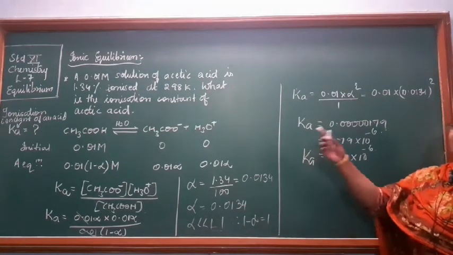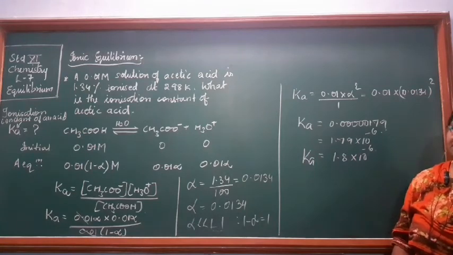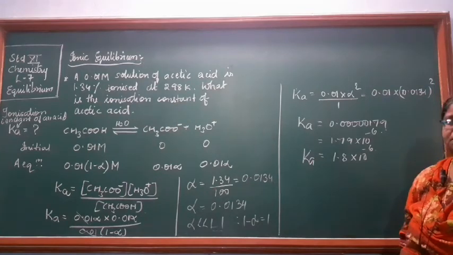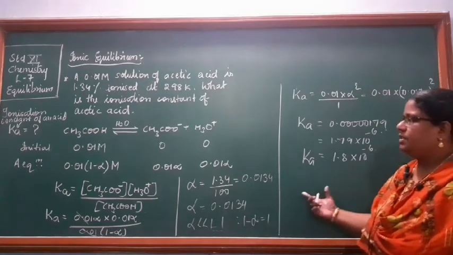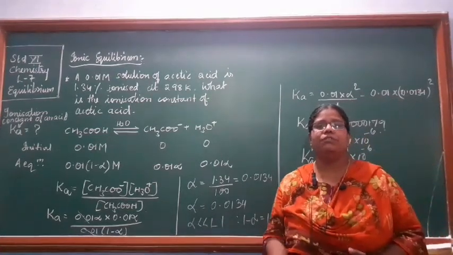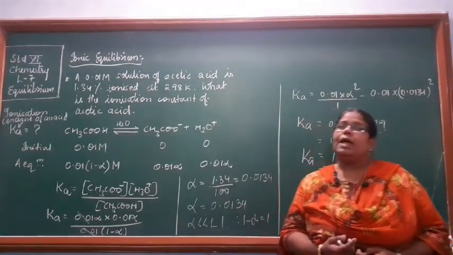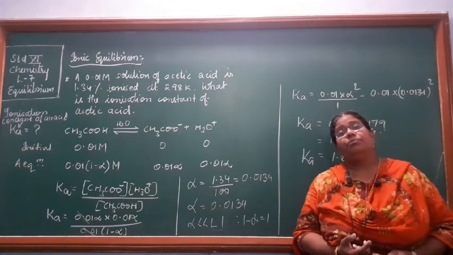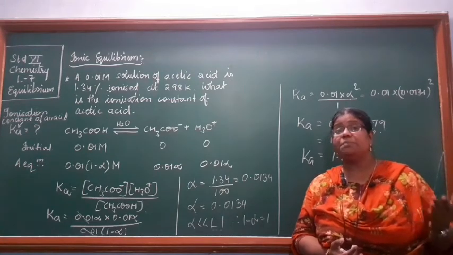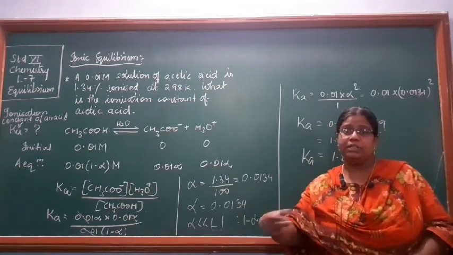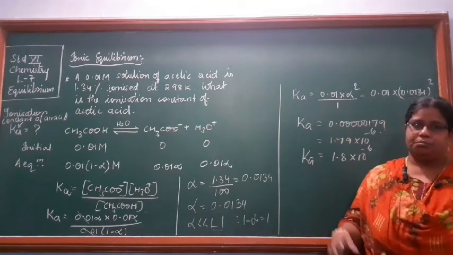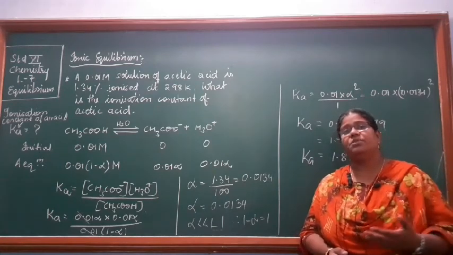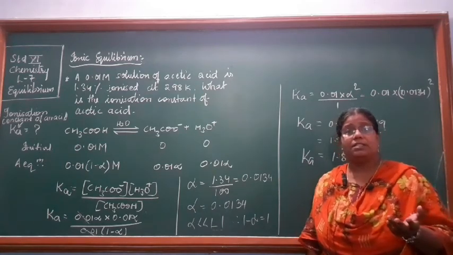Have you understood? That is how you get your Ka, the ionization constant of acetic acid. Few questions will be given to you as homework. You do it, and we will stop here. Next time we can take the various concepts of acid before going into the ionic equilibrium topic. We will try to understand the different concepts of acid that you have learnt in your previous classes.